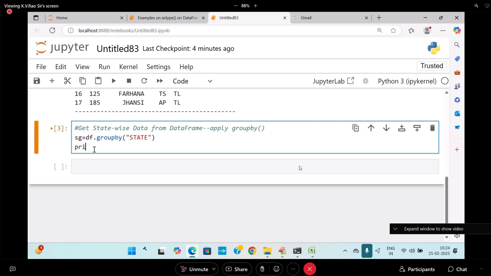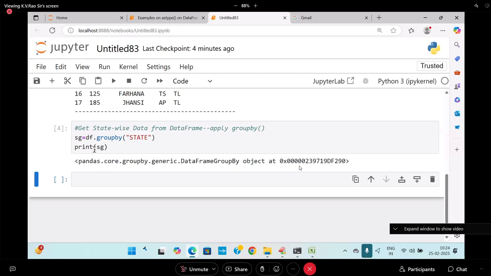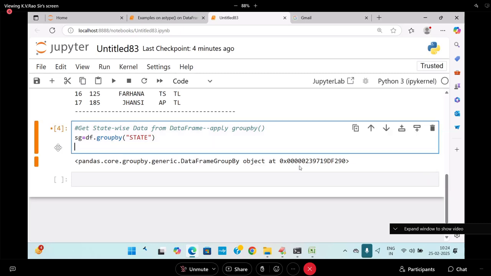If I print SG now, it will print the memory address in hexadecimal. From the beginning of Python classes, I'm showing this. How do you print it now?